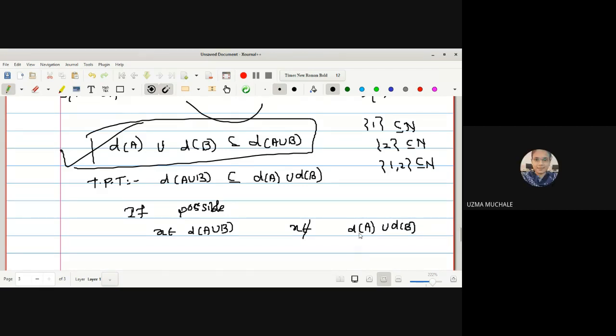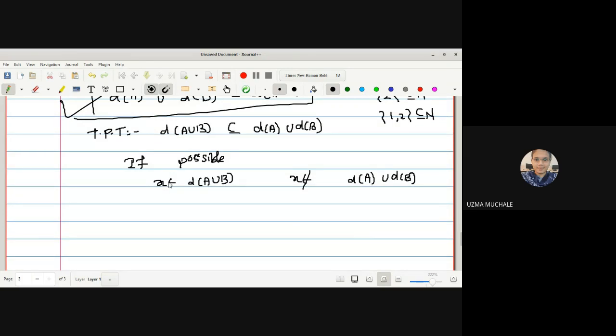Yes, ma'am. Okay. That means what I have written here is that D of A union B is not a subset. Right? We have to prove this, but what we have assumed is, let us assume if possible, there exists at least one element in D of A union B which is not an element of D of A union D of B. Which means that I am saying D of A union B is not a subset of D of A union D of B. True, what we have to do is show this is a subset, right? Okay. So what can I write from this one?